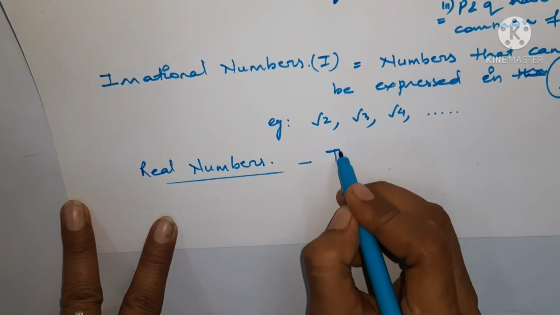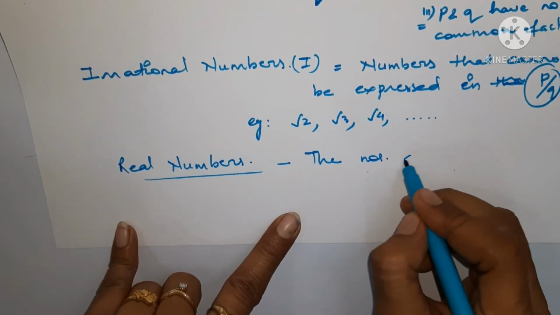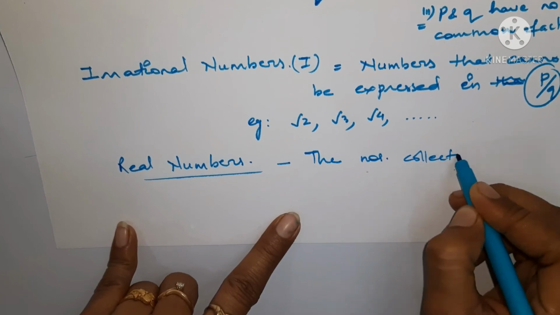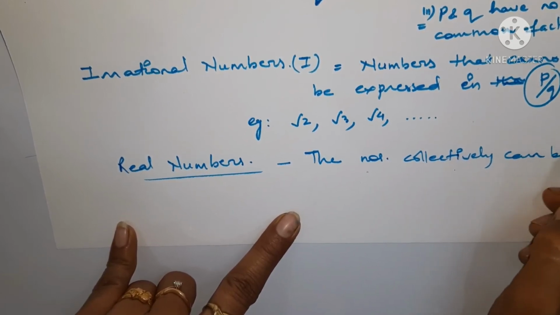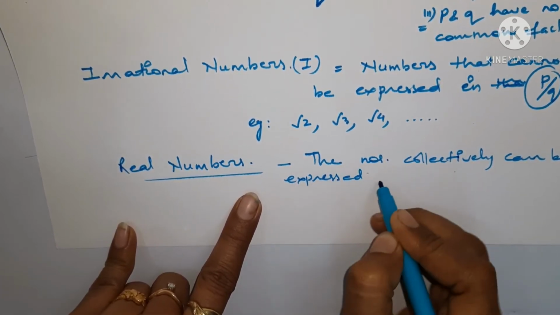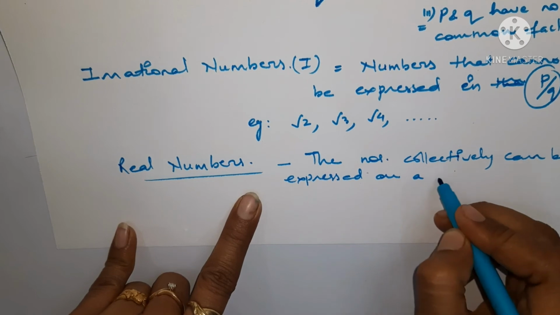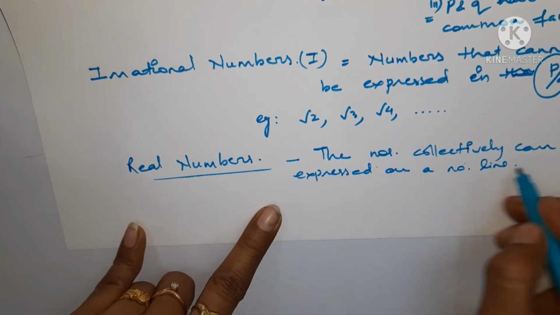The numbers collectively expressed on a number line are known as the real number line.